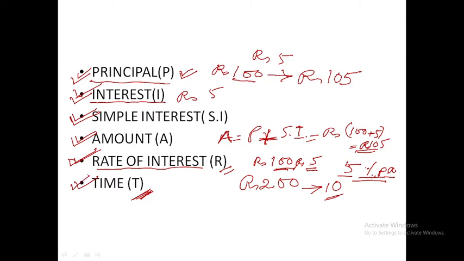Now let us see how to solve problems on simple interest. You see your exercise 9, page number 66. Here question number 1 is: Satish lent rupees 7,000 at 6% per annum and rupees 9,500 at 6.5% per annum to Mohan.